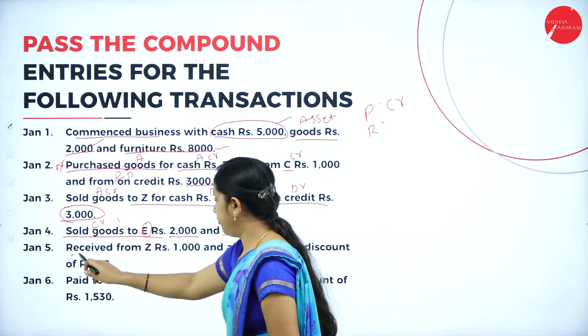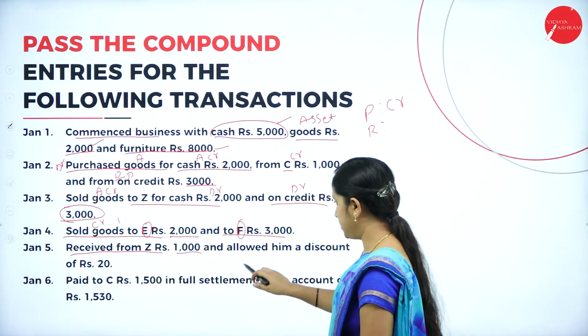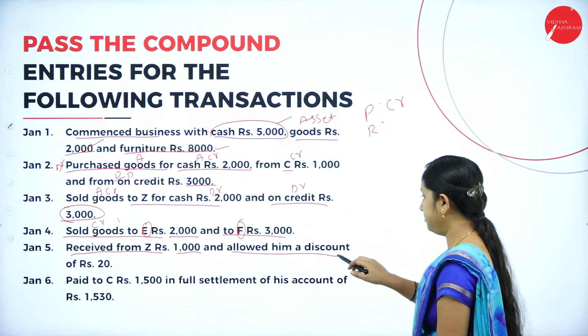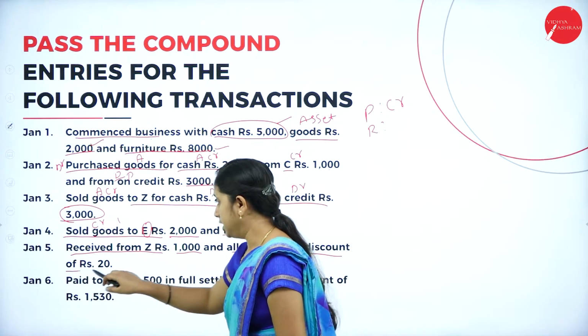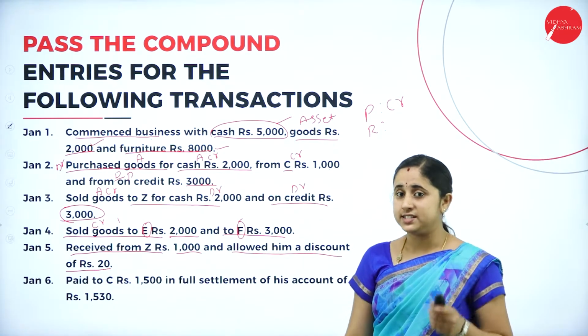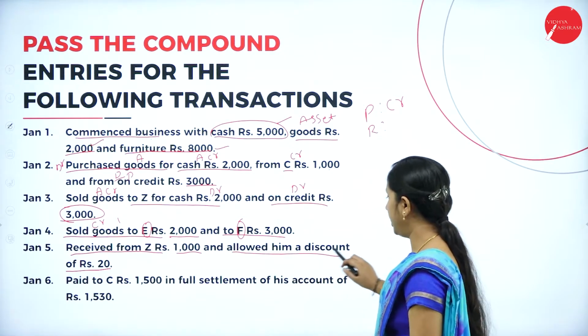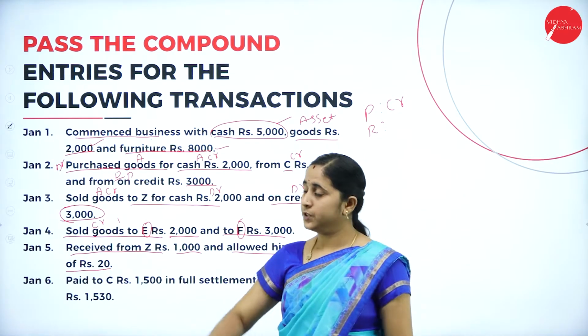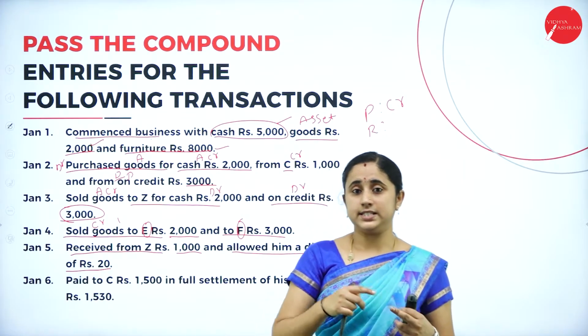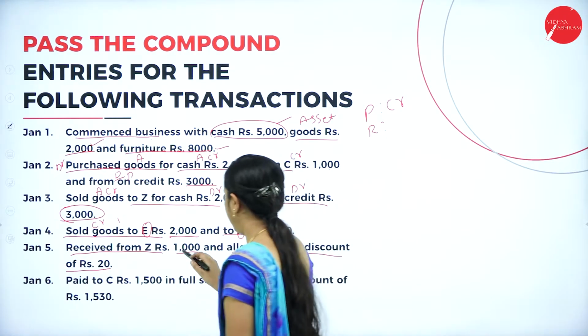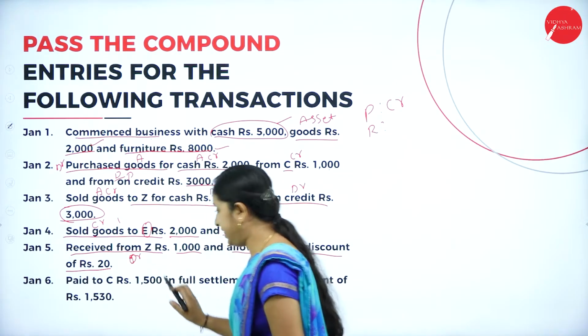Next, 5th Jan, received from Z rupees 1000 and allowed him a discount of rupees 20. That means you are receiving rupees 1000 from Z and you allowed him a discount of rupees 20. You are receiving cash, which is an asset. So cash is an asset, debit the cash.